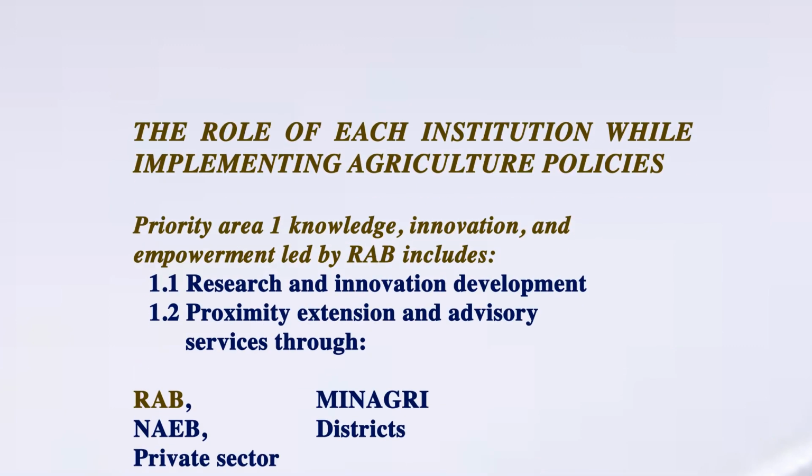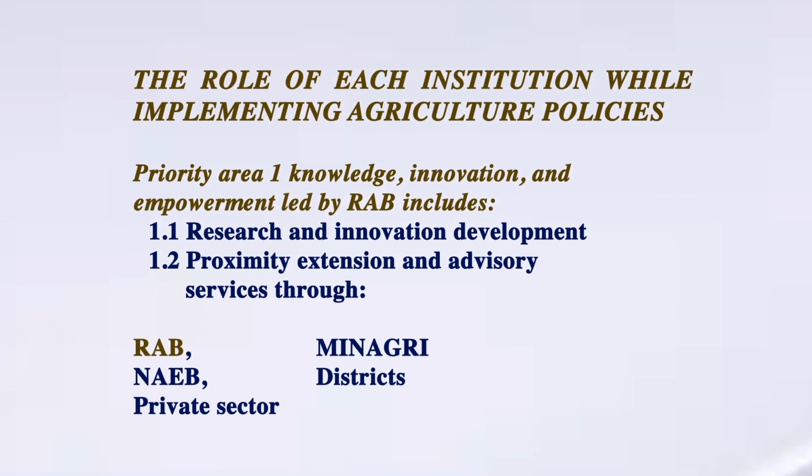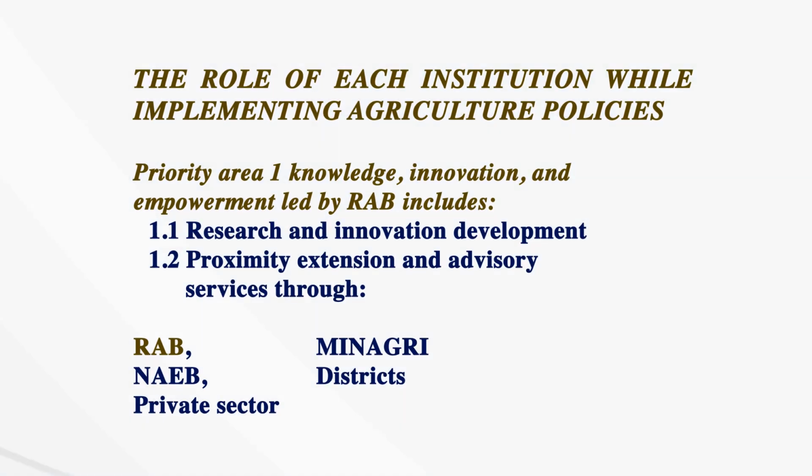The role of each institution while implementing agriculture policies. Priority Area 1, Knowledge, Innovation and Empowerment, led by Rwanda Agricultural Board, includes research and innovation development, proximity extension and advisory services through RAB, Minagri, NAEB, districts and the private sector.